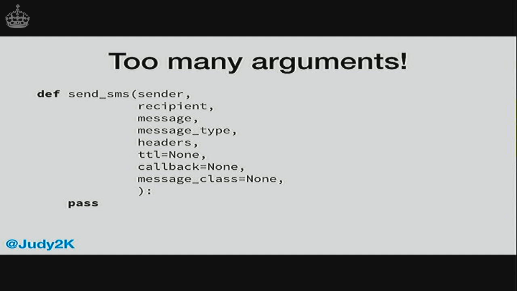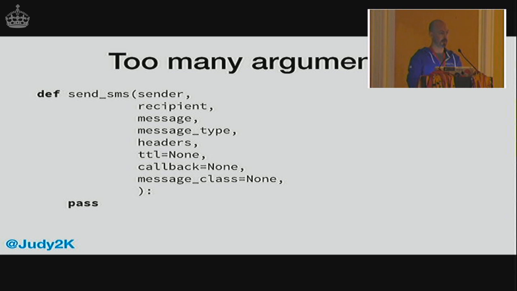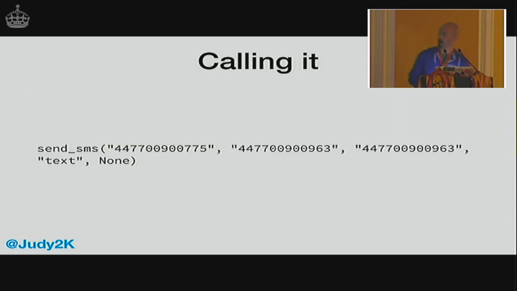But while we have this function that sends an SMS, let's use it to send an SMS from our phone to a friend's phone containing a restaurant phone number. And it looks like that. And obviously, it's really difficult to work out which number's which, like which one's my number, which one's the restaurant number, which one's my friend's number. They're all made-up numbers. Don't dial those.